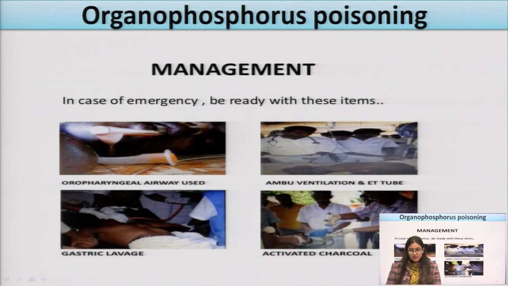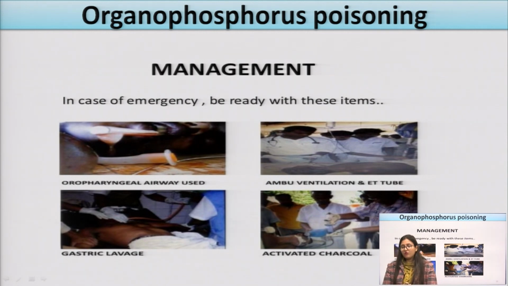The first way is oropharyngeal airway use. An oropharyngeal airway system can be used. The second method is Ambu ventilation and ET tubes. The third is gastric lavage. With gastric lavage, we will increase the excretion of these organophosphorus compounds from the body.